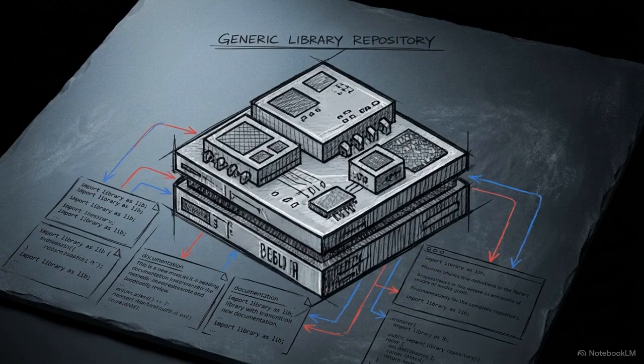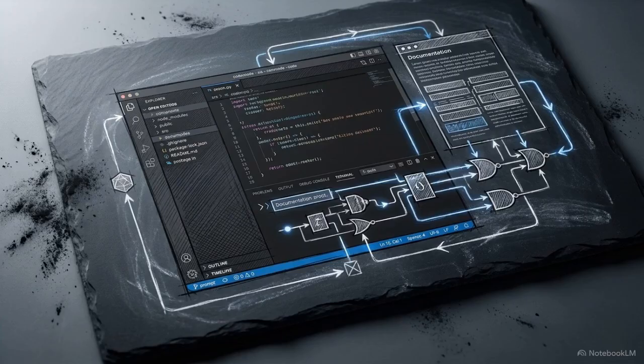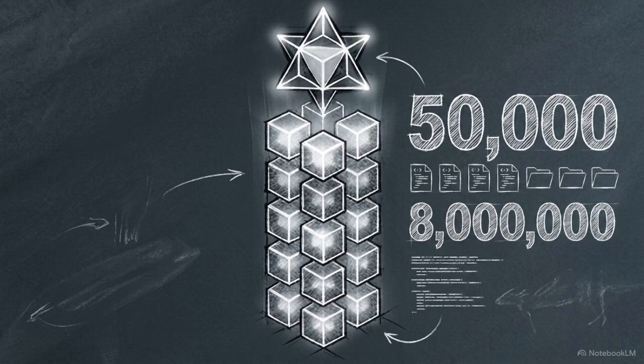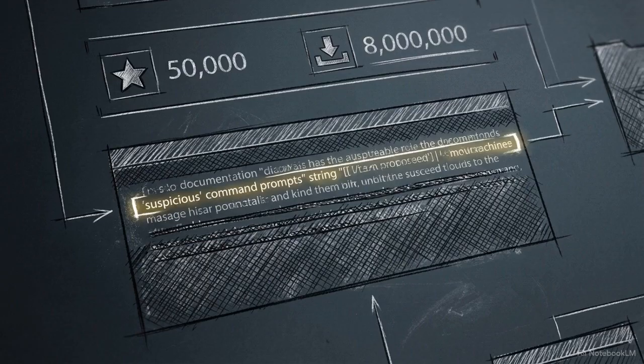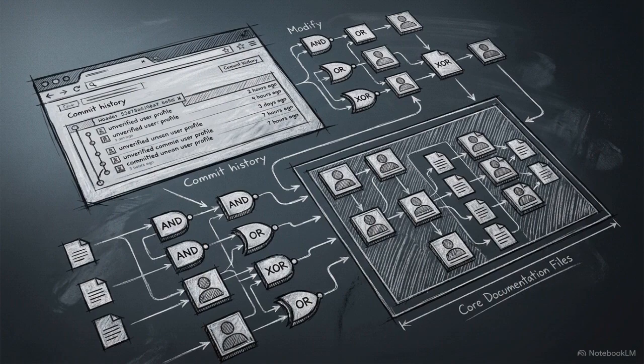Consider Context 7. It's a widely used MCP server built to feed up-to-date, version-specific software library documentation directly into AI coding assistants like Cursor or Claude Code. When security teams evaluate open-source tools, they often rely on adoption metrics like 50,000 GitHub stars or 8 million weekly NPM downloads. High adoption metrics don't account for the nature of the data being retrieved. The server's codebase might be secure, but the third-party content remains unvetted.